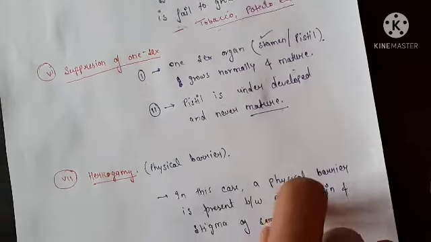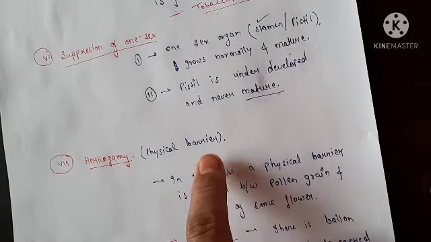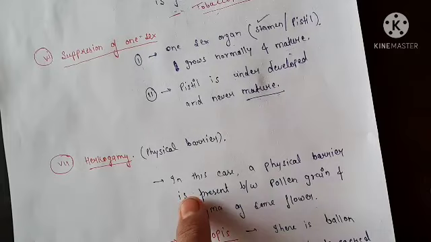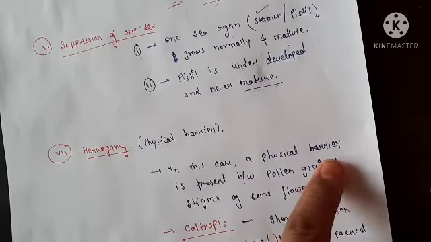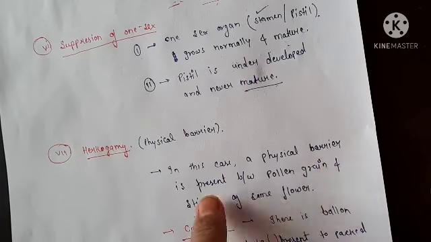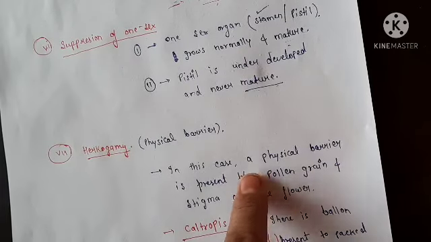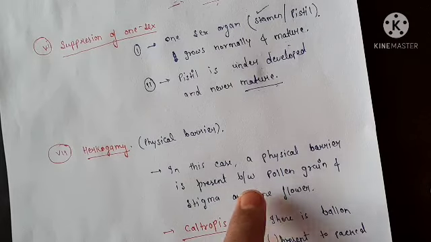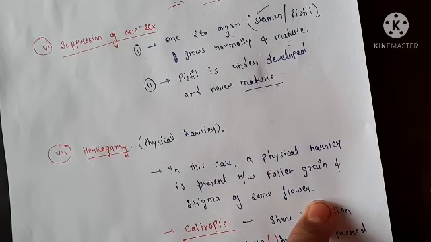After that, friends, we will discuss hercogamy. You can understand hercogamy by physical barrier. What happens in hercogamy? In this case, a physical barrier, which is God gifted, is present between pollen grain and stigma of the same flower.